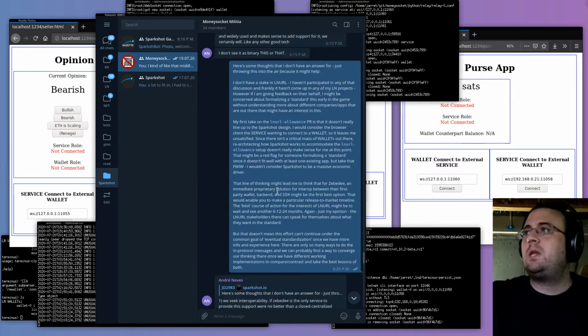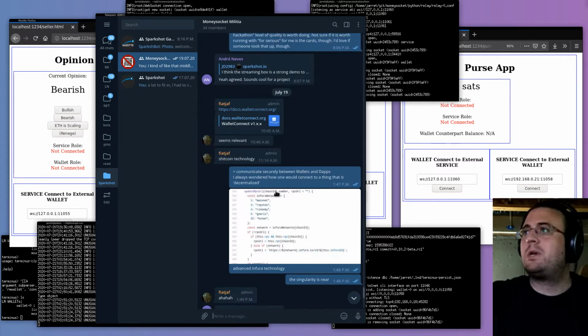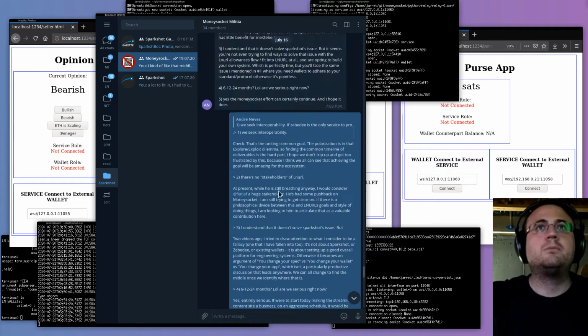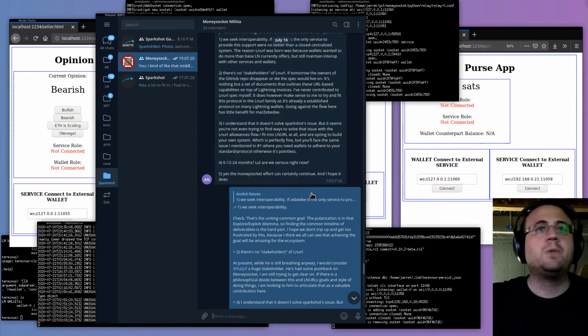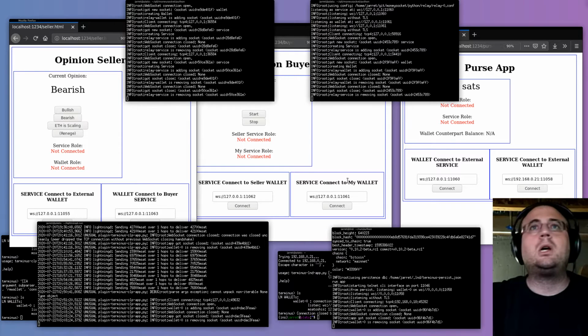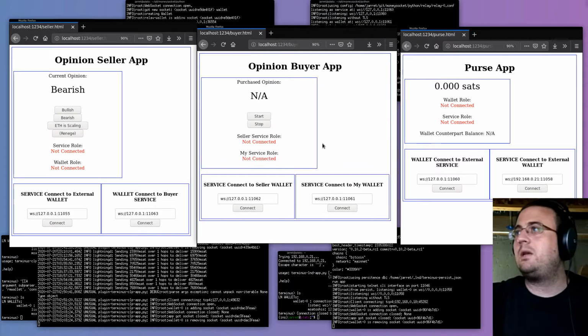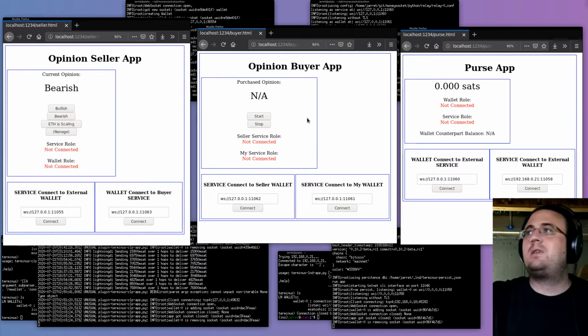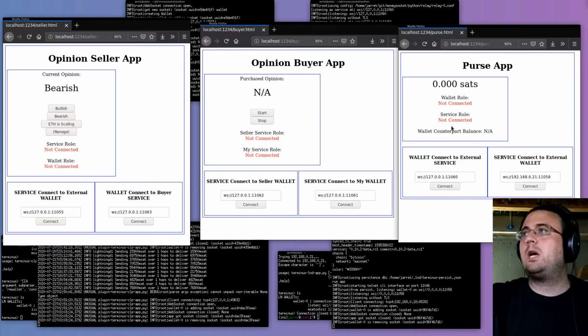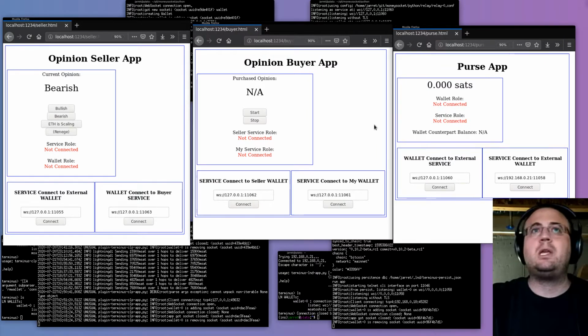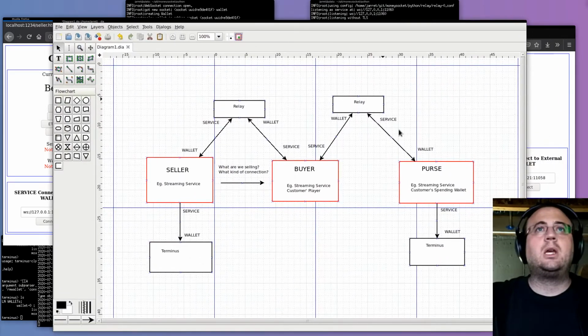But yeah, we were discussing the LN URL requests that Andre put in. There's lots of stuff to read here. I'm starting to get lost in the implementation, but before I get too deep into code and disappear for a while, I got these apps rigged up, so it's worth talking about. These are three very simple browser apps that I'm going to explain here. So I'll pull up the diagram.